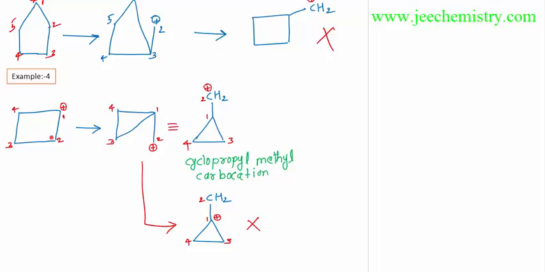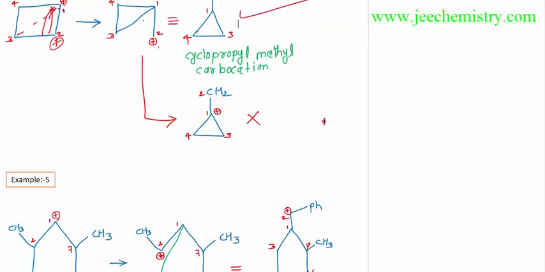This will shift to this position. This will shift to these positions. Here it will join. Now this is joined. Now this plus charge will move to these positions. The plus charge is shown. Now this is similar to this structure. This is a cyclopropyl methyl carbocation. I have already explained the order of carbocation stability. In this, the cyclopropyl methyl carbocation is more stable than the 4-member ring carbocation.